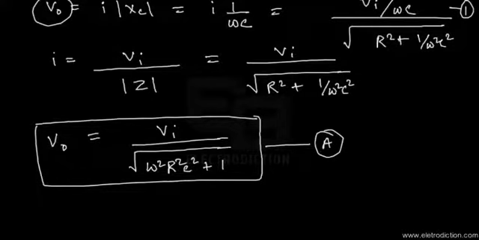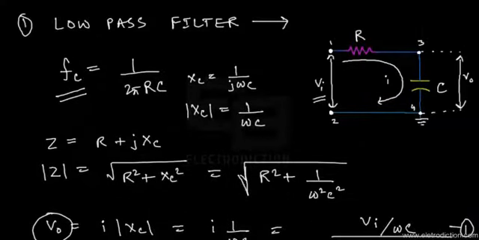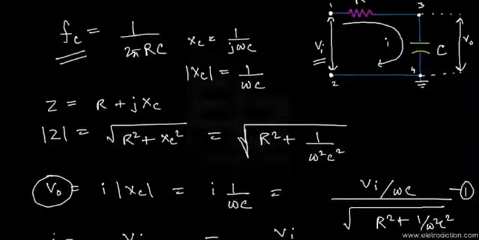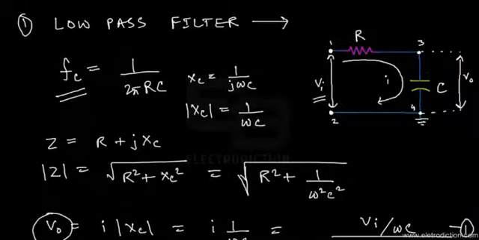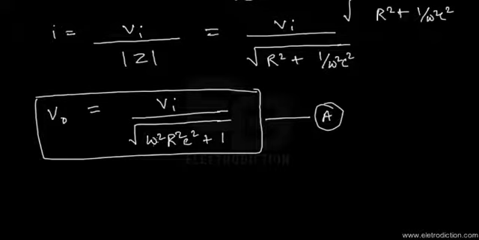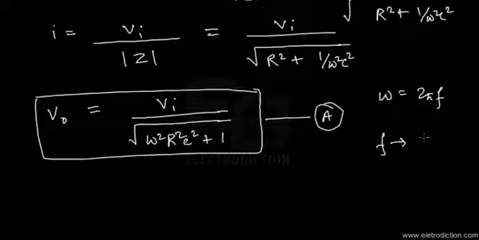If we try to decipher the physical significance of this circuit based on equation A, we can understand that as we go on increasing the frequency, since omega is given by 2 pi f, if f tends to infinity, the whole term at the denominator of this fraction would become infinite as well. Anything divided by infinity is obviously 0. So as f increases, the output voltage would begin to decrease.